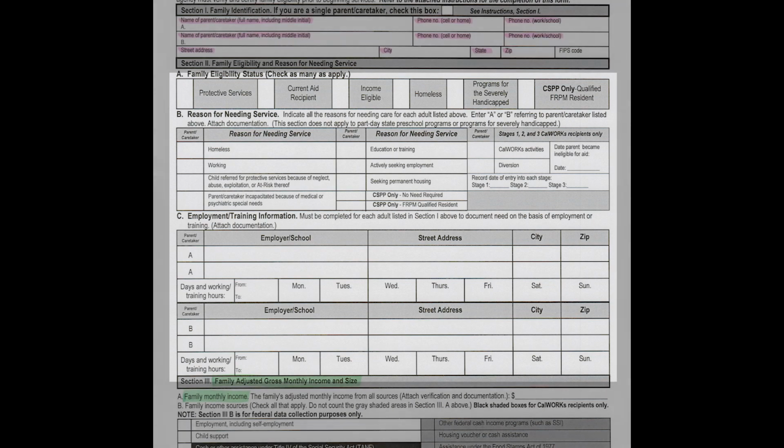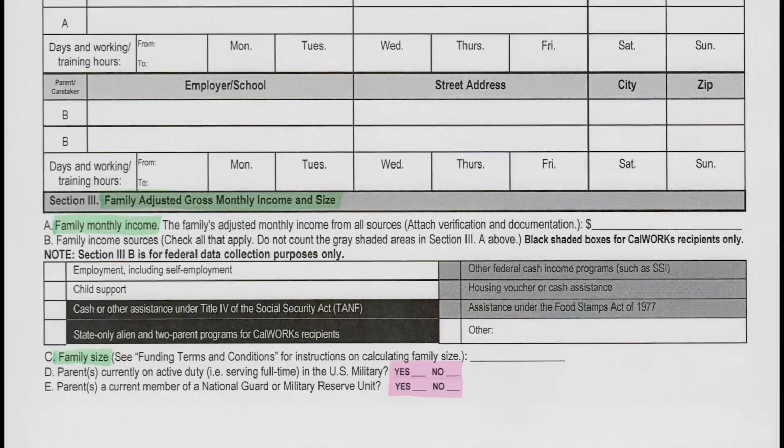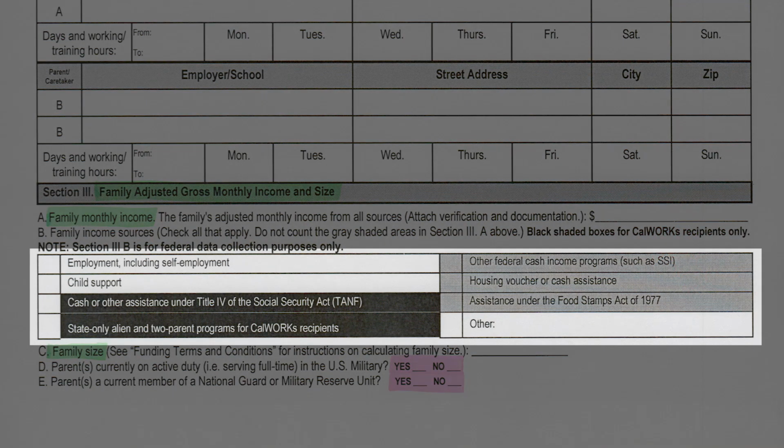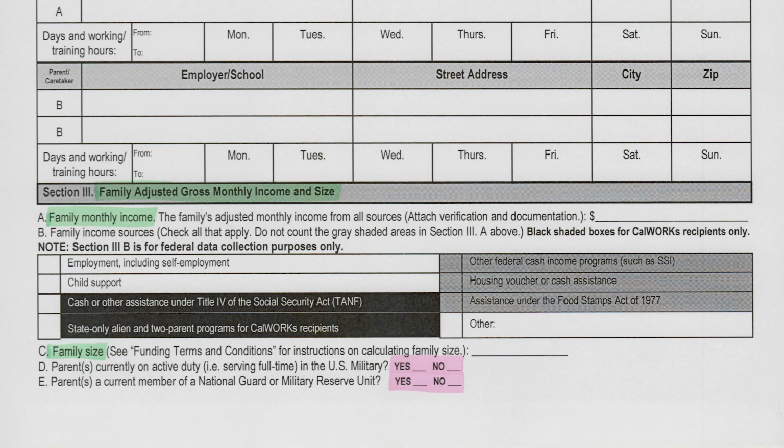After reviewing this information here, you're going to go down to this section. This is where the family's income will be documented, that we will go over the calculation on another page. This information will include your sources of income here. Please verify that this is correct based on the documentation that you've already provided prior to your certification. This is where your family size will be documented, and this includes all the parents in the home that are being included with your certification, as well as any children in the home. If this family size is not correct, then there is information that has not been provided to our center.